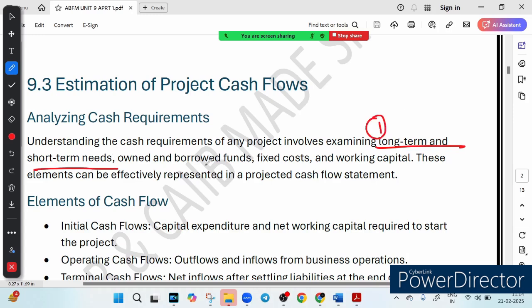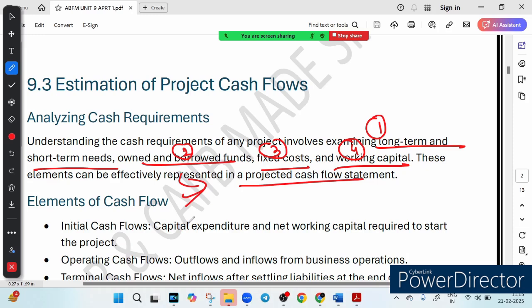The second thing, they need to look at the earned and borrowed fund. The third thing, they look at the fixed cost. Fixed cost means like rent and salary. And the fourth thing, they need to look at the working capital, which means for daily operation. So this information helps in creating a projected cash flow statement, on the basis of these four things.